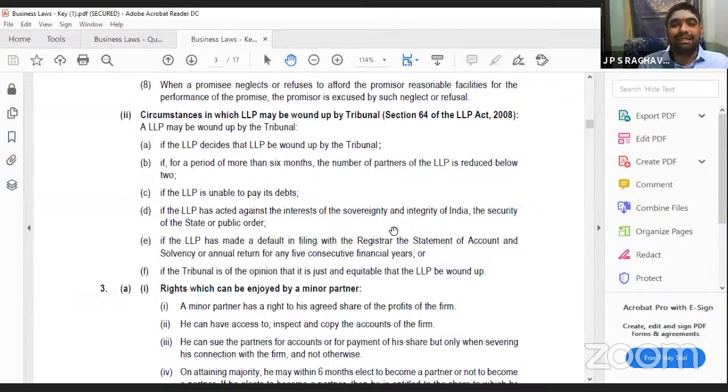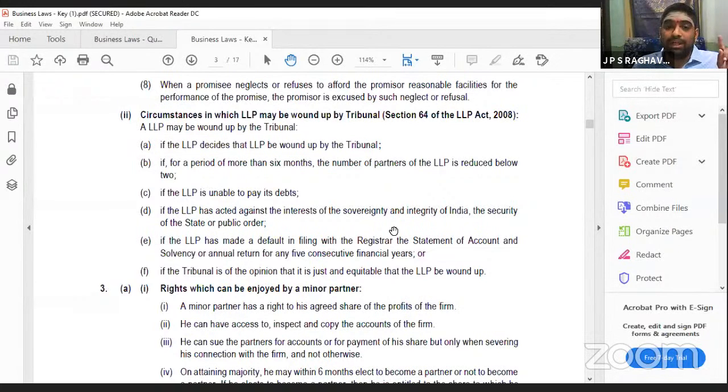If they have acted against the sovereignty and integrity of India, you know what sovereignty and integrity are. They should not be anti-nationalistic. They should do business only for the favor of the country. Anti-national things they cannot do. Whenever they do anti-national things, then also they will be wound up.